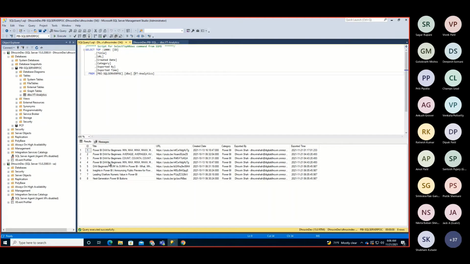We already had 4 records, another 4 records have been added, so 4 plus 4 is 8, and we are getting the exact same information over here, right? So this is another possibility for exporting the filtered data to be stored as SQL Server data. That is something which is now becoming easy and very effective.